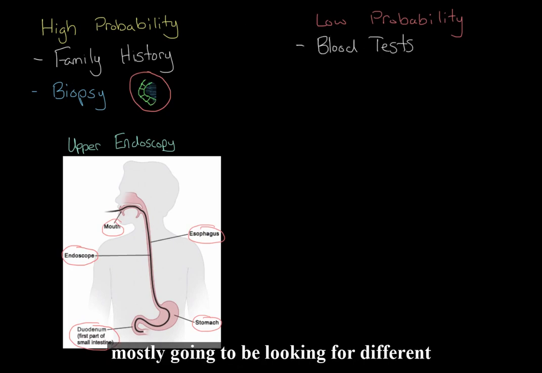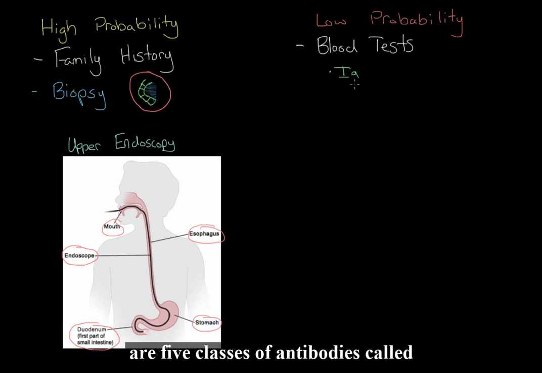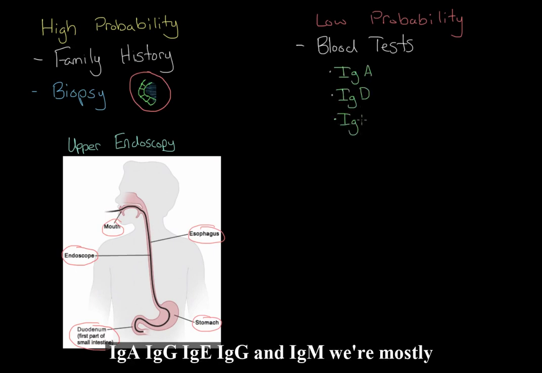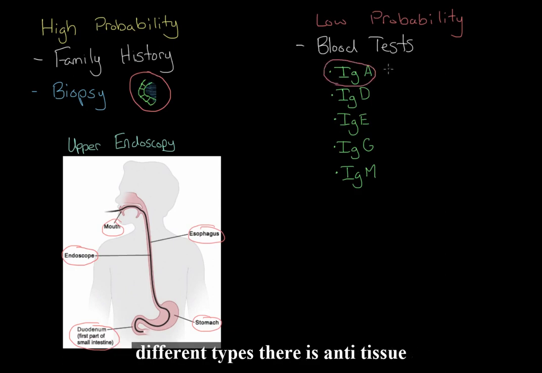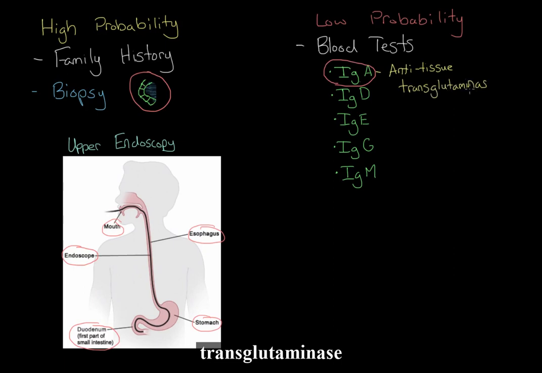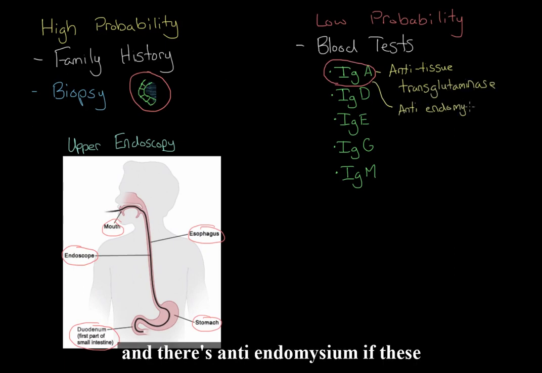We're mostly going to be looking for different antibodies that are characteristic of celiac disease, because remember that this is an autoimmune disease. So there are 5 classes of antibodies called IgA, IgD, IgE, IgG, and IgM. We're mostly going to look for antibodies that fall in the IgA category. And there are 2 different types. There's anti-tissue transglutaminase, and there's anti-endomysial.